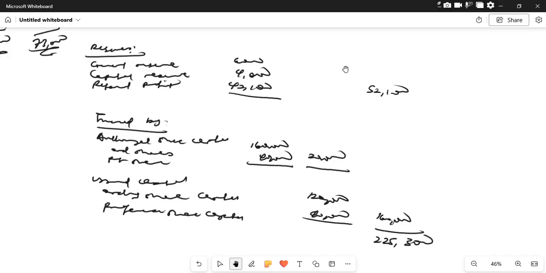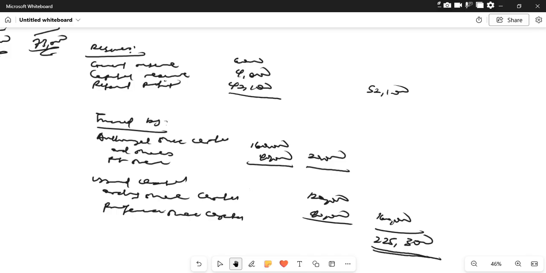So at the end of the day, we have 225,300 as the total figure for this balance sheet after we have recognized the reserves, the liabilities that we have in the question, and also the financed by, which contains the issue of shares,